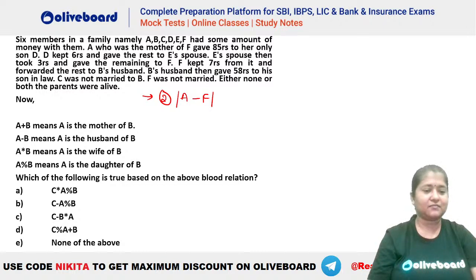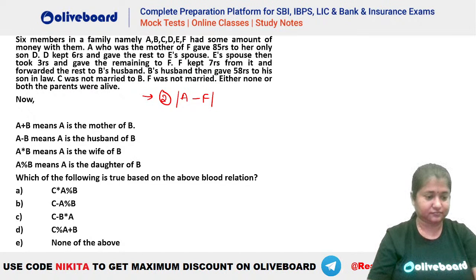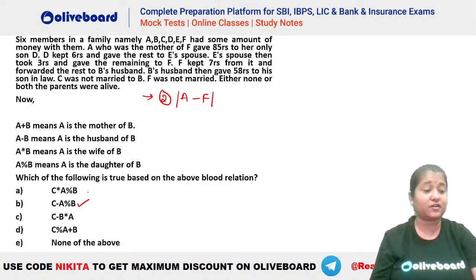Has the family tree not been made yet? Nobody is giving the answer for this one. Which of the following has to be true on the basis of the blood relation mentioned in here? Done, Surbi? Keshav says it should be the B part. That is, B is the one that is going to be true here. Family tree is done. Okay, Naveen is also getting B. That is, B is the right one. Harika also is getting B here.